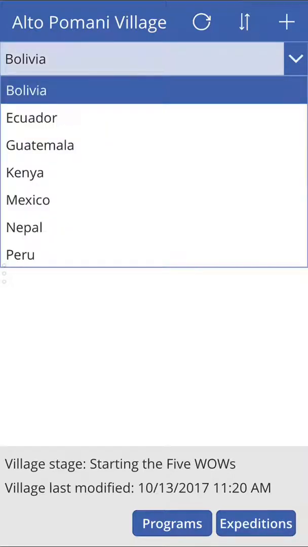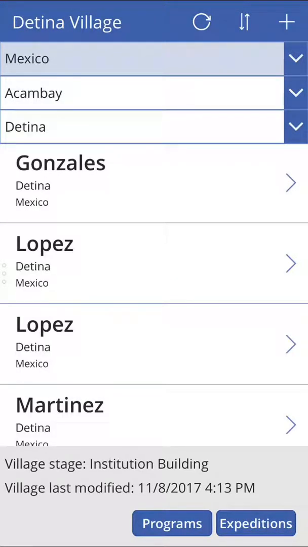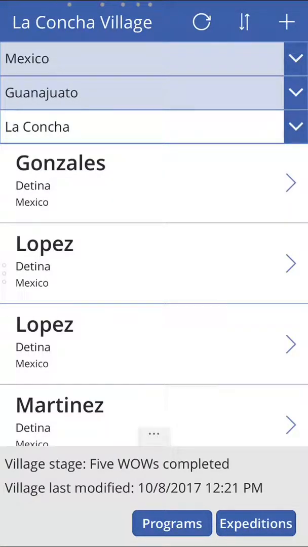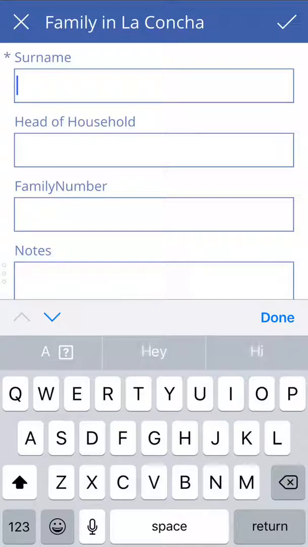A village came up for Bolivia to start with, but I'll just switch it over to Mexico. Here's the Acambay region, Datina village. I'll switch that over to Guanajuato and the La Concha village. You can see we're tracking a family here called De Silva. I can create another family here. Let's say that there's a Lopez family in the village.